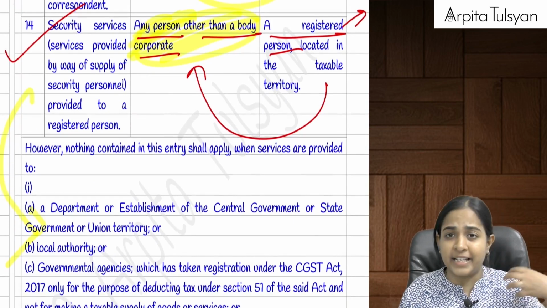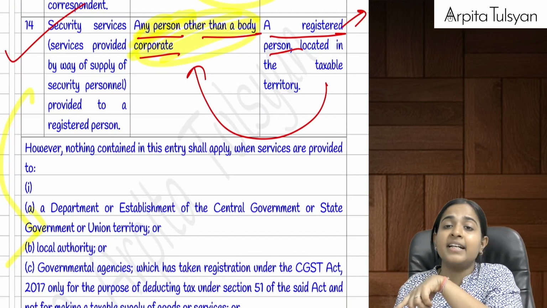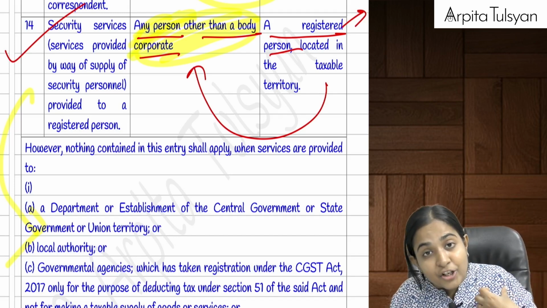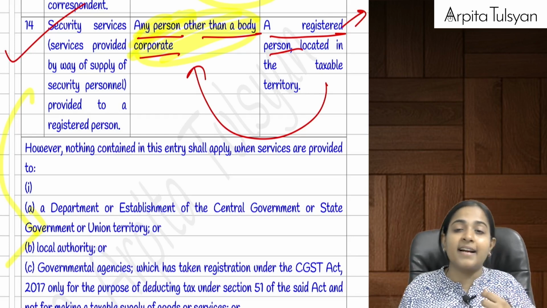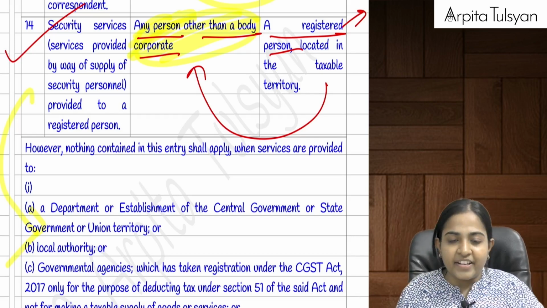Means if an individual security guard provides services to the government which is registered under GST only for the purpose of TDS, then RCM is not applicable. This individual person will have to get himself registered and then collect the tax and pay it to the government. Very clear with this?